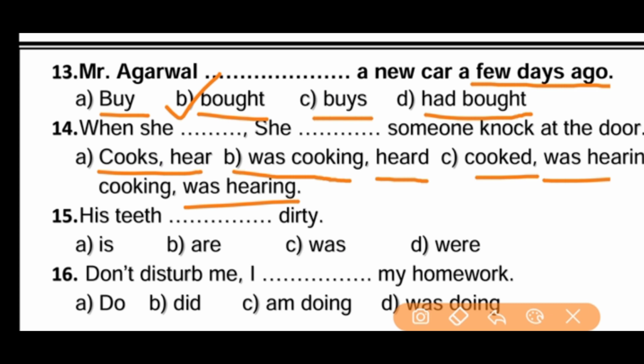Actually, these are two actions that occurred in the past tense, right? So which is the earlier action? Yes, she was cooking. After that, she heard a noise at the door. So the right answer is B. She was cooking, she heard someone knock at the door.